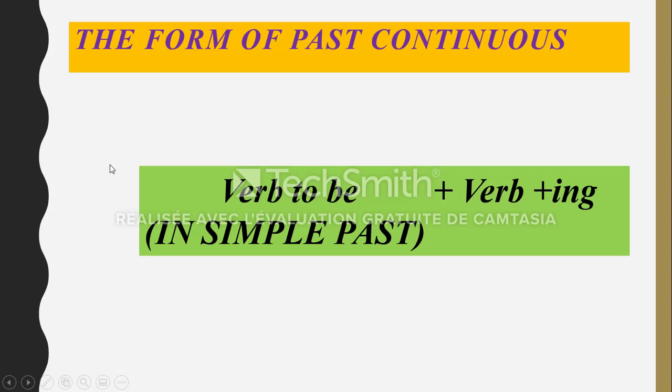So here we will try to extract the form of past continuous. For the form of past continuous, here we have verb to be, plus verb plus ing. So verb to be in simple past, plus verb plus ing. So this is the form of past continuous.